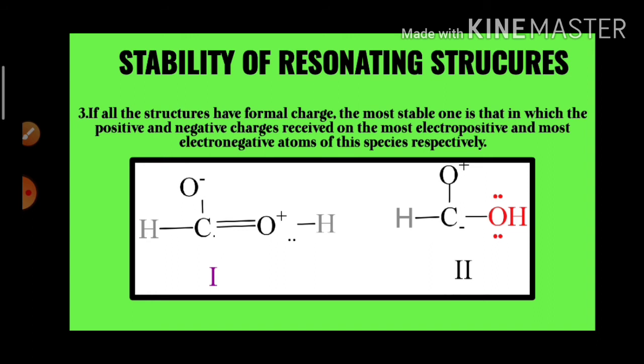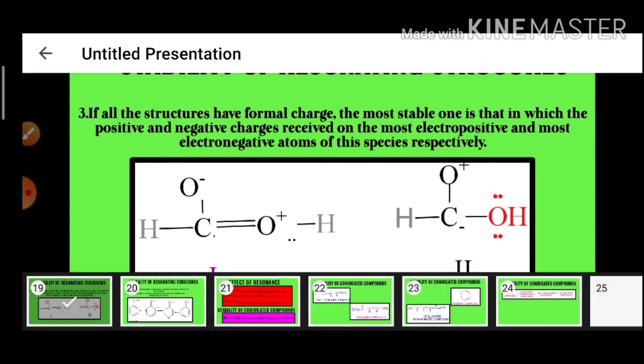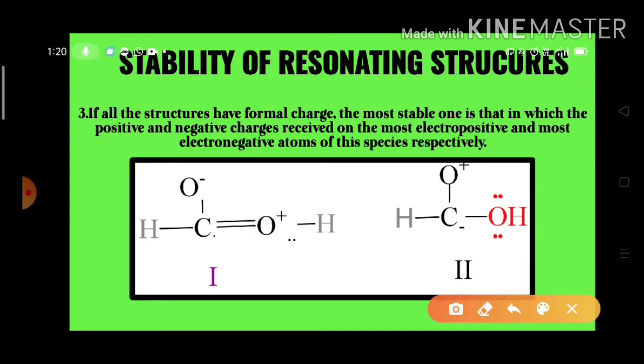For example, look, we have two resonating structures for formic acid, structure 1 and structure 2. In the structure 1, on the more electronegative oxygen atom we have a negative charge, and positive charge on the other oxygen atom. And in the structure 2, we observe the positive charge on the more electronegative oxygen atom, and negative charge on the carbon atom.